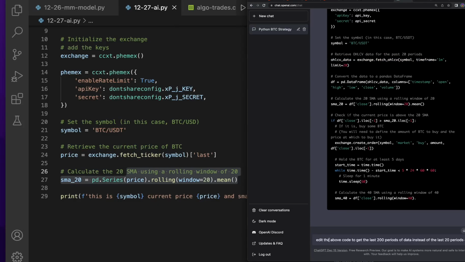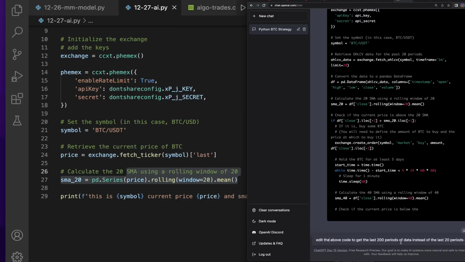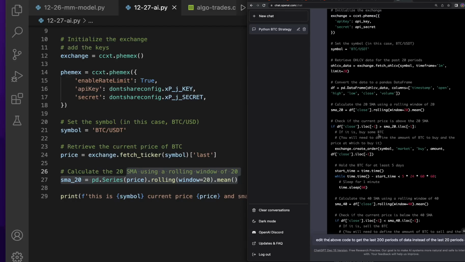So I'm just gonna say, hey, edit the above code to get the last 200 periods instead of the last 20 periods. And I could probably just do that myself really quickly because it seems like it writes out all of the code over and over again, which, is that the best thing to do?